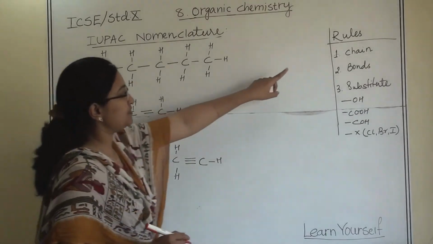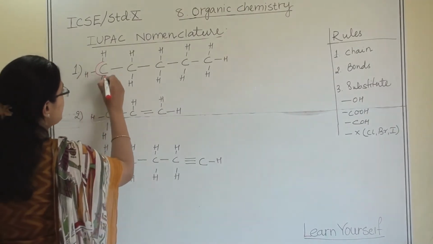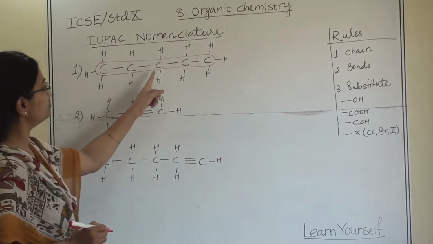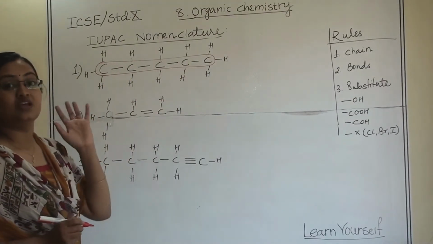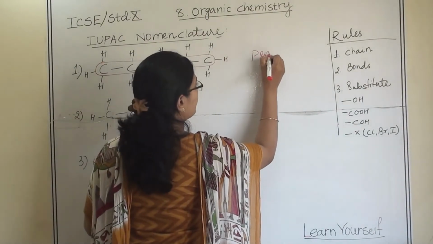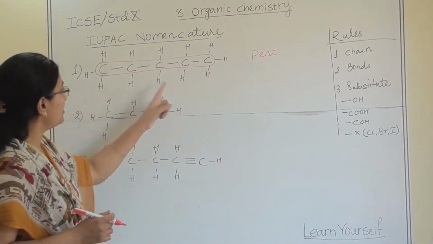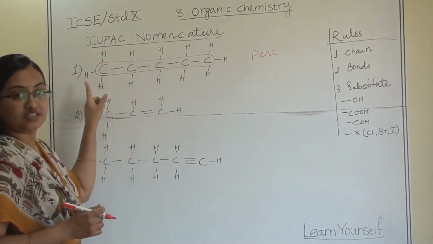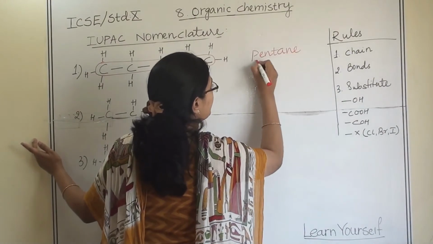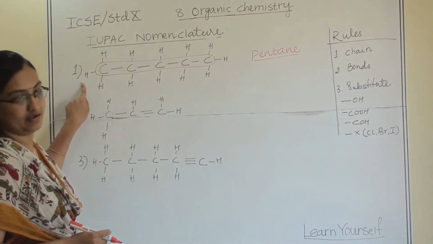Let us see the first one. So first, as per our rule, first we'll identify the chain. If we will see, then this is our main chain, a straight chain, and how many carbon atoms are there? 1, 2, 3, 4 and 5. There are 5 carbon atoms. So it will be pent. Since this is a single bond and it is a straight chain alkane, so the suffix will be ane. It is pentane. So this structure's name is pentane.